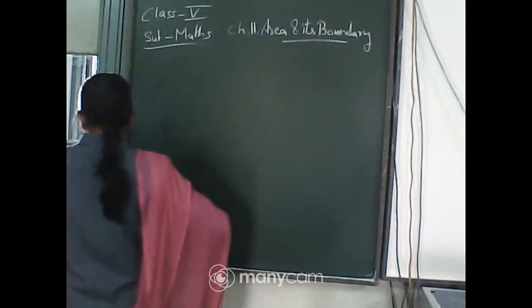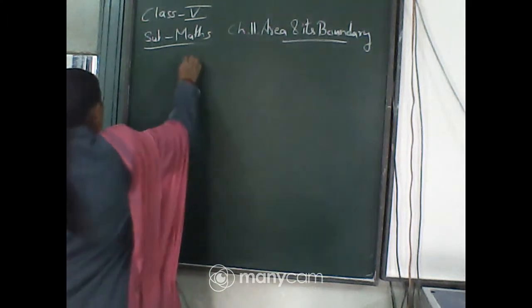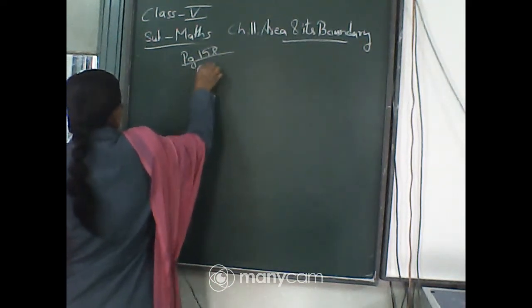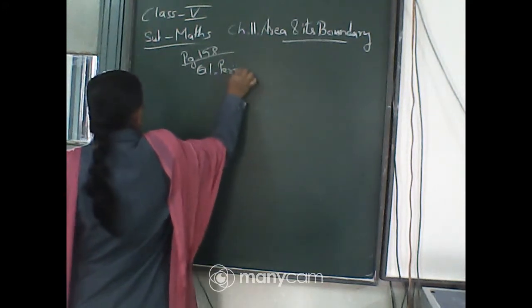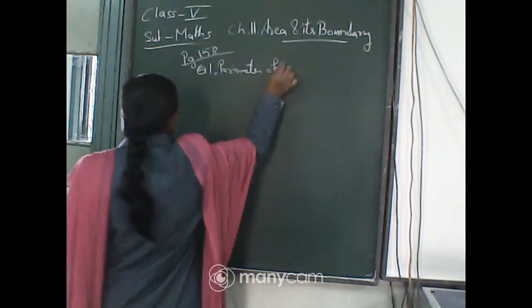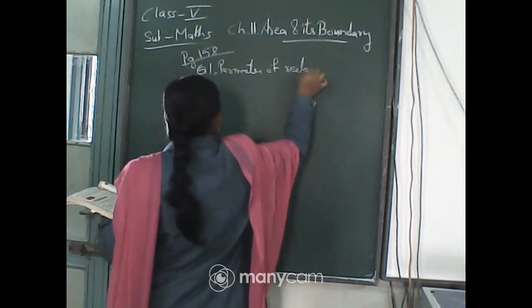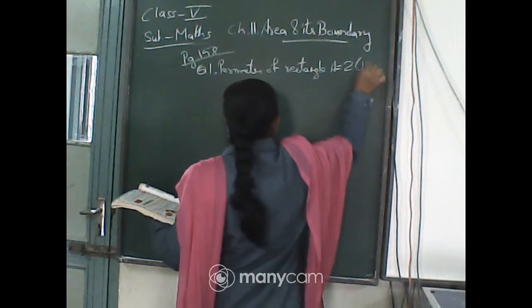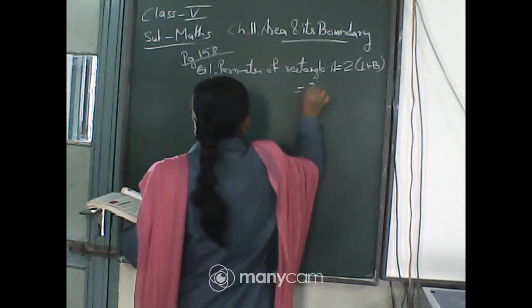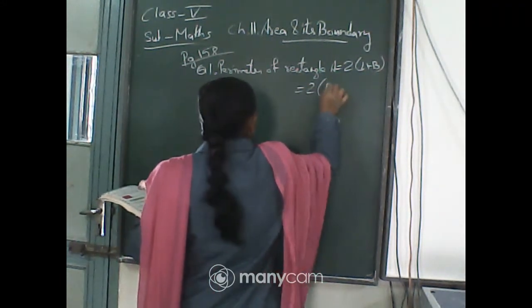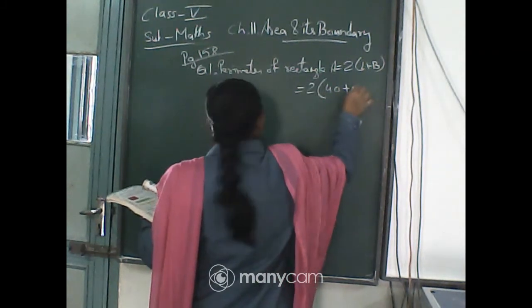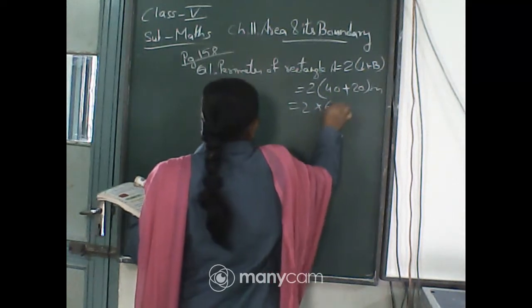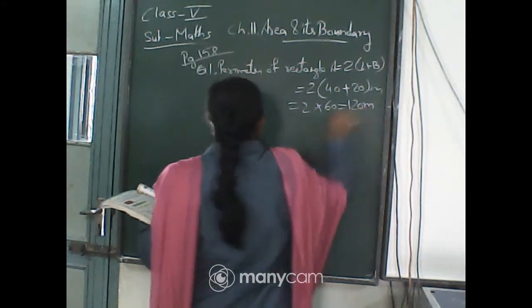This is page 158, number 1. Perimeter of rectangle A is equal to 2 into L plus B. The formula is 2 into L plus B. That means 2 and the length is given, 40 plus 20. That means 2 into 60, which is equal to 120 meters, isn't it?